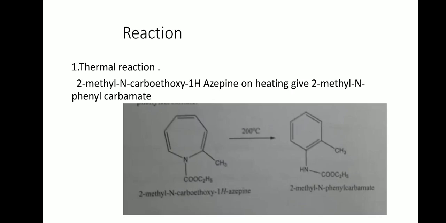Now the various reactions. Azepine undergoes interesting chemical reactions. First one, the thermal reactions. 2-methyl N-carboethoxy 1 hydrogen azepine, which is a derivative of azepine, on heating at 200 degrees Celsius gives 2-methyl N-phenyl carbamate, and here ring contraction takes place.